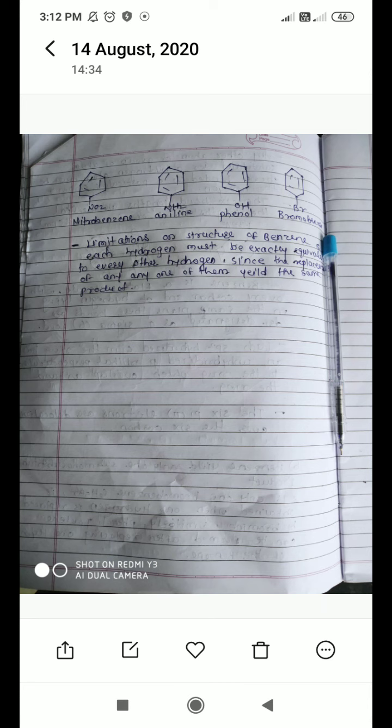Like benzene reacted with a nitro group gives nitrobenzene. Benzene reacted with an amino group gives aniline. Benzene reacted with a hydroxyl group gives phenol. Benzene reacted with bromine gives bromobenzene, etc. Okay, these are some basic or introductory parts of benzene and its derivatives. The remaining we will see in the next lecture.